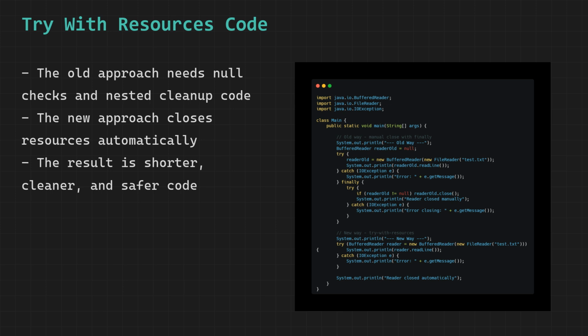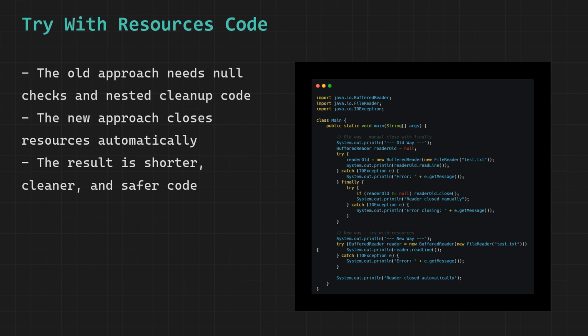Since test.txt does not exist on the system, creating the FileReader throws an IOException immediately. The catch block matches and prints the error message telling us the file does not exist. Then the finally block runs. Inside the finally block, we first check whether reader_old is null. This check is necessary because if the BufferedReader constructor itself failed, reader_old was never assigned and is still null. Calling close on null would throw a NullPointerException. If reader_old is not null, we call close on it.